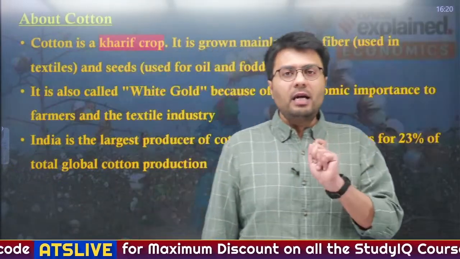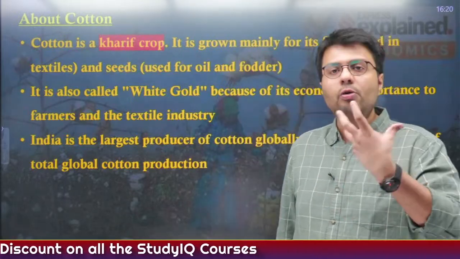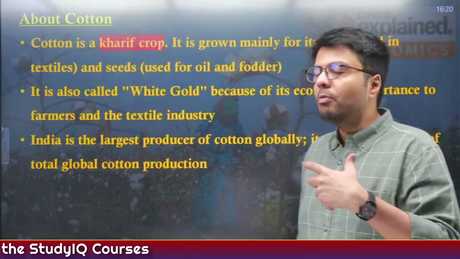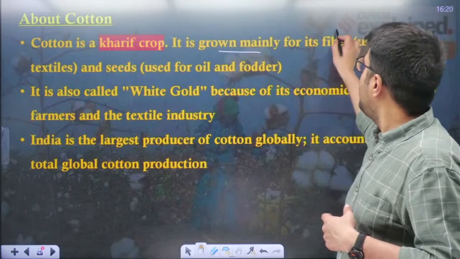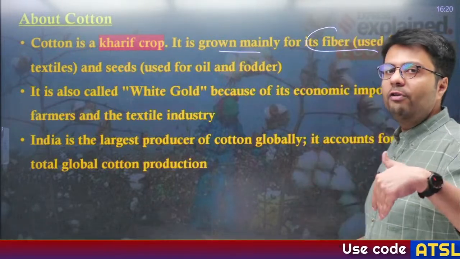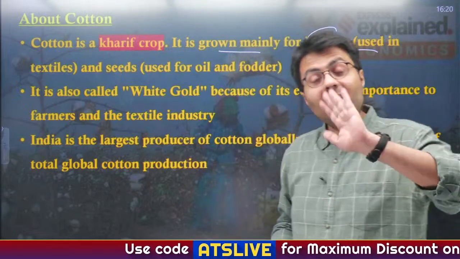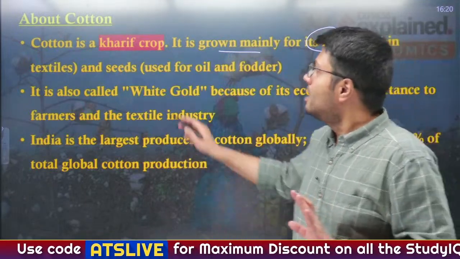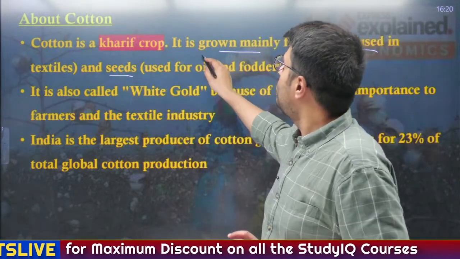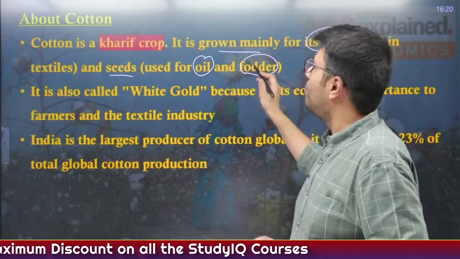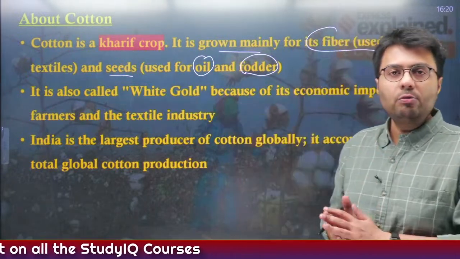First, let us understand some of the important facts relating to the cotton crop. Now, cotton is grown in the Kharif season, which is the monsoon season, and it is grown mainly for its fiber, which is used in the manufacturing of textiles. From shirts to your handkerchiefs to your underwear, everything is made out of cotton. Similarly, cotton seeds are used to make oil as well as animal fodder. So, these are the large scale uses of cotton.